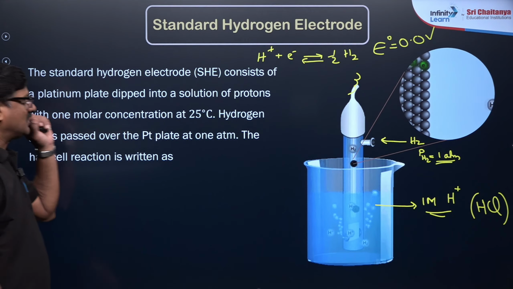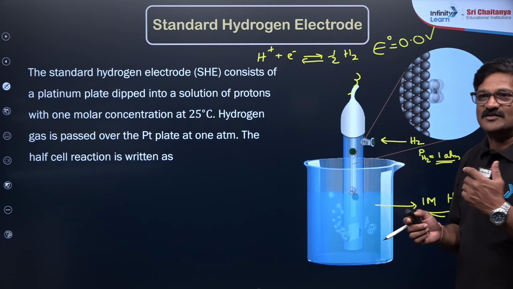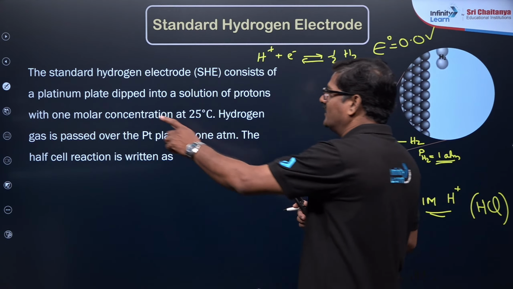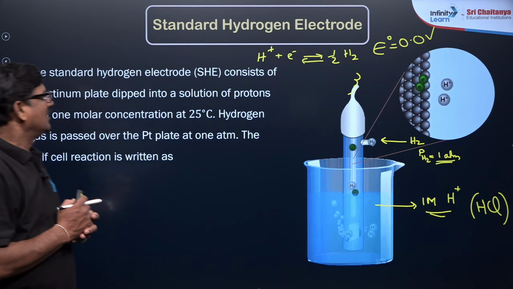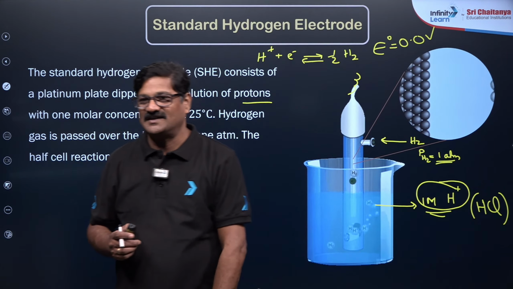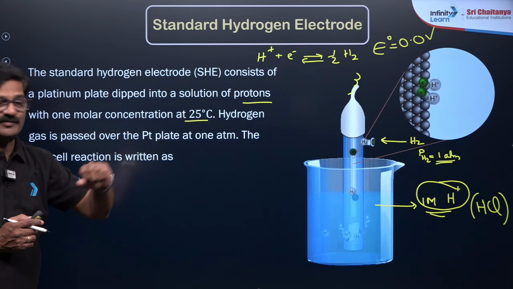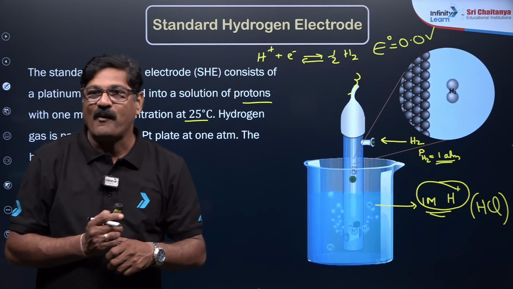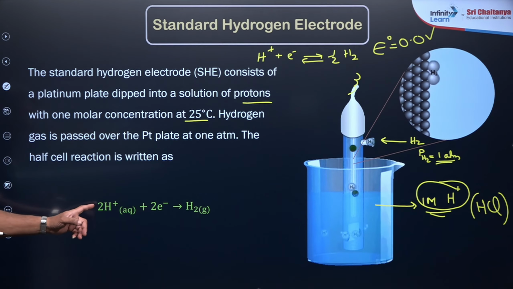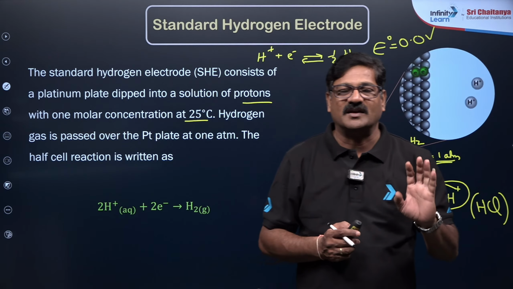So the standard hydrogen electrode is SHE or NHE. SHE means standard hydrogen electrode, NHE means normal hydrogen electrode. Both are the same. It's a platinum plate dipped in a solution of protons, H plus, with 1 molar concentration at 25 degrees centigrade. You have to maintain standard conditions. The half cell reaction is 2H plus plus 2 electrons giving hydrogen, or H plus plus electron giving 1 by 2 H2.